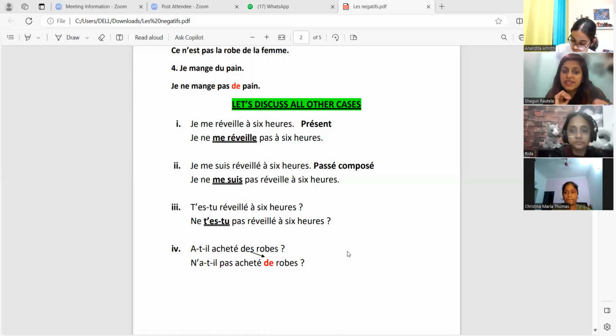And similarly, my second sentence is in the passé composé. All the pronominal verbs are conjugated with the verb être in the past tense.